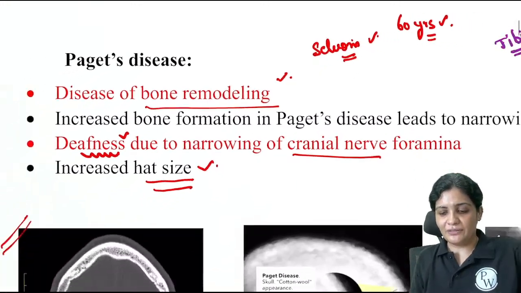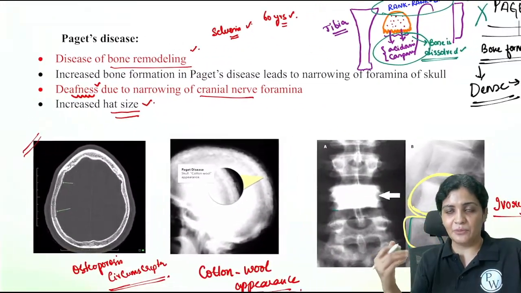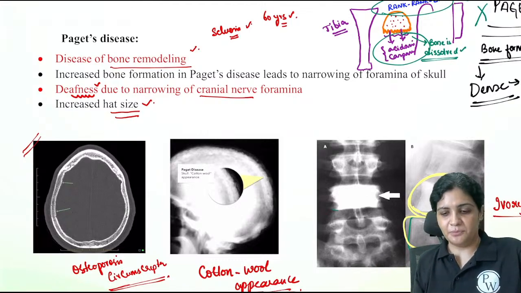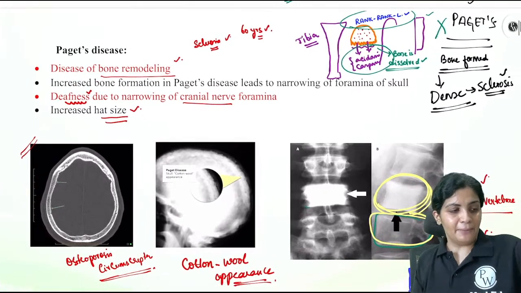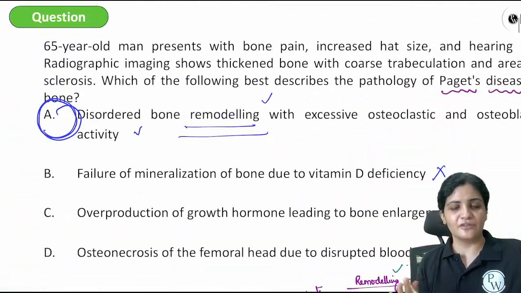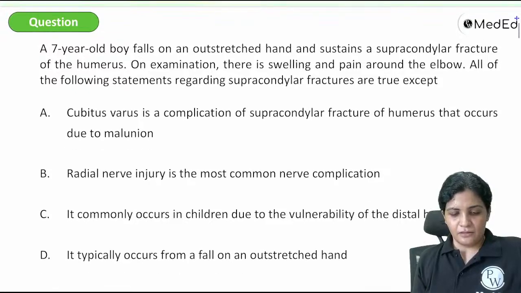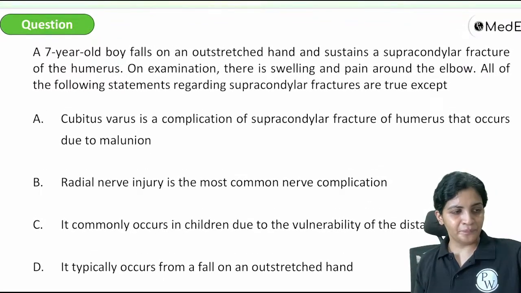They will present with features such as cotton wool appearance, ivory vertebrae, and picture frame vertebrae. So this is about Paget's disease. Usually they ask you image-based questions related to the pathology. Fine. Let's move on to the next one.